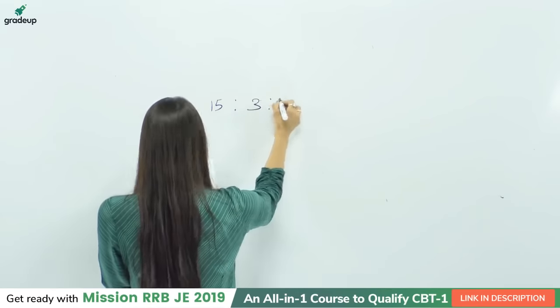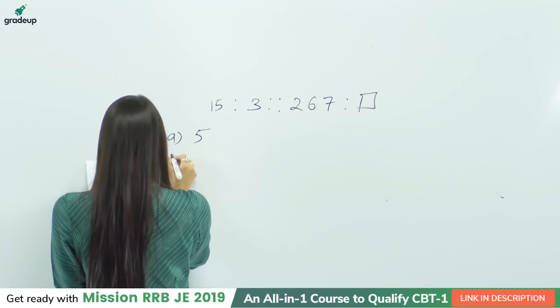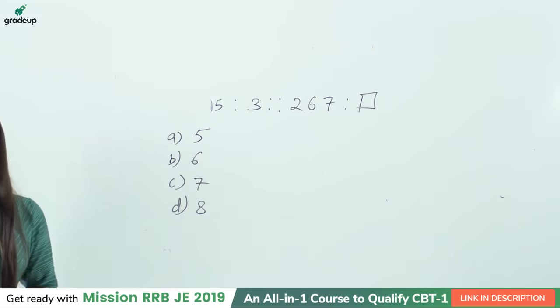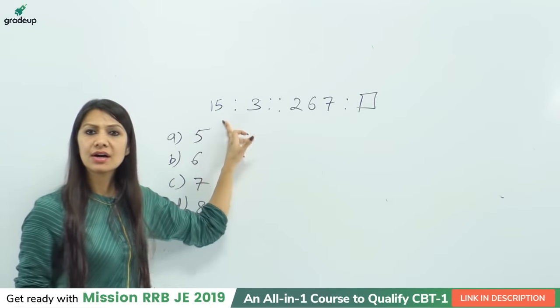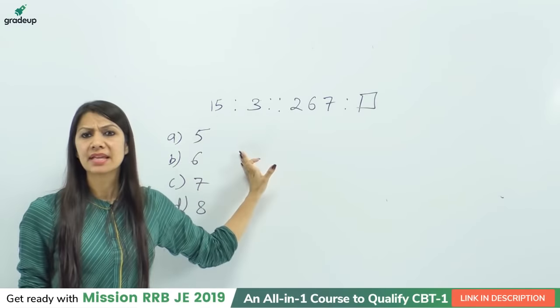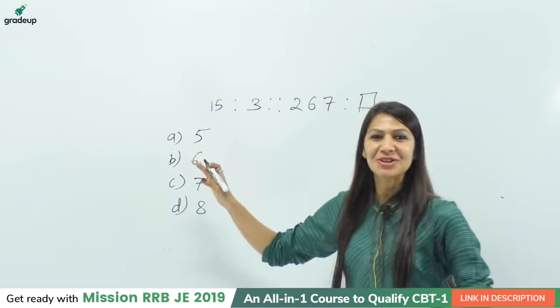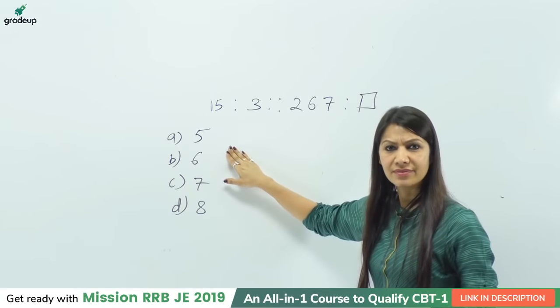Question is 15:3. Then 267 is to what? And the options are 5, 6, 7 and 8. So what do you think, student? Maybe we can do something like 15 minus something, it will give us 3 as our answer. Student, please focus on the question now, okay? So 15 minus something will give you 3 as answer, as 15 minus 12, right?